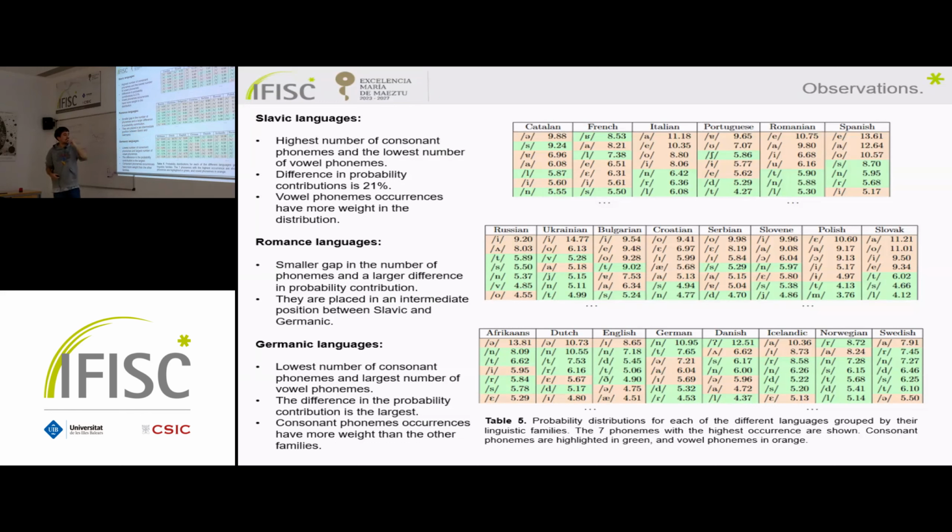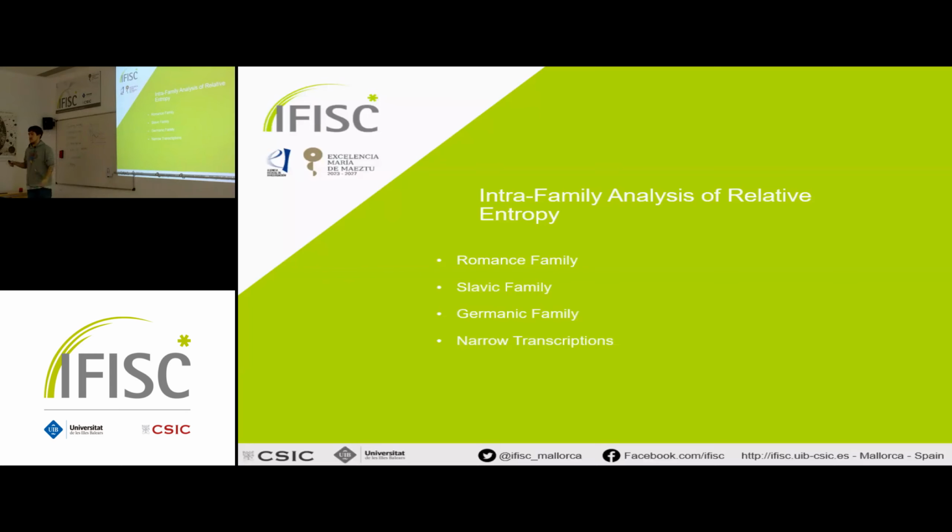They are in consonance with what I've just said. For example, for Germanic languages, those with more occurrence, with more probability, tend to be consonant phonemes. But for Slavic, the first ones are vowel phonemes. So this is the characterization.